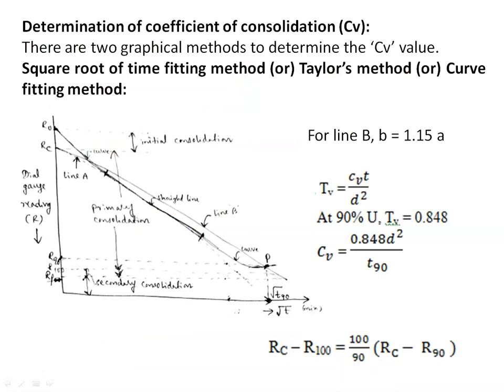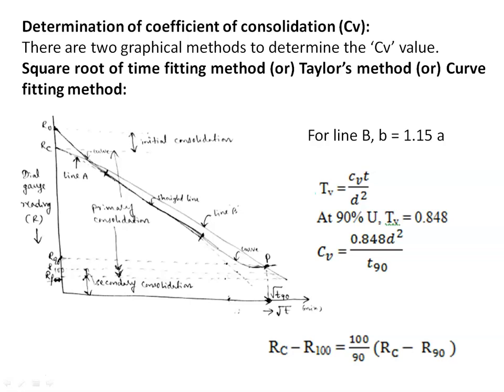Then determination of coefficient of consolidation. The coefficient of consolidation is a very important parameter. There are two graphical methods available to estimate the coefficient of consolidation. They are the square root of time fitting method and the logarithm of time fitting method.